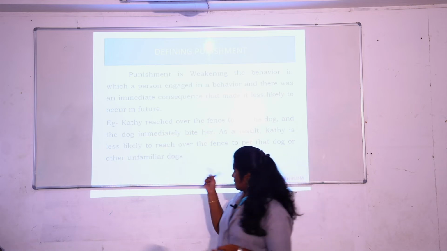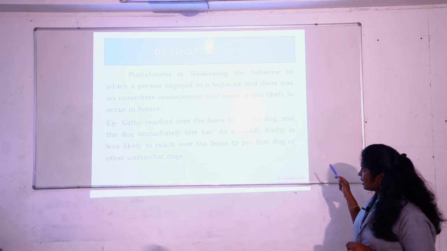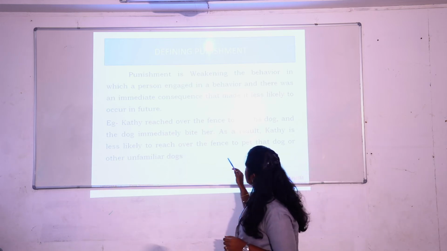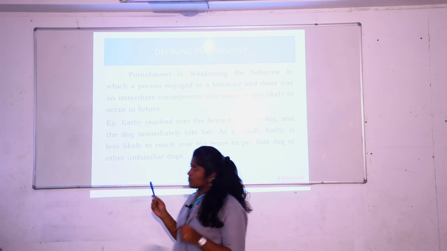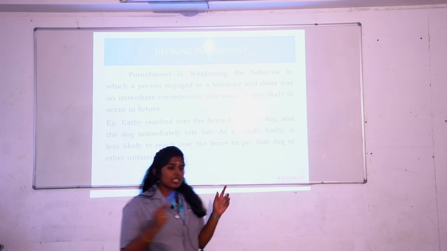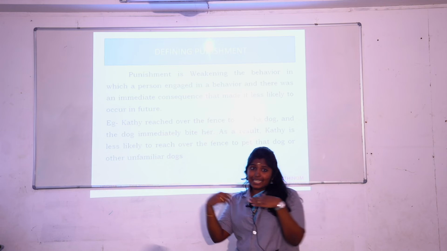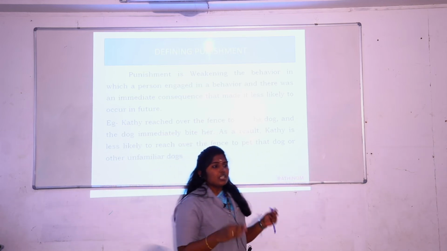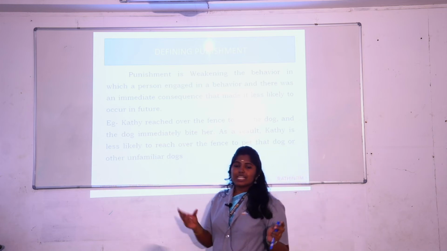For example, Kathy reached over the fence to pet the dog and the dog immediately bit her. As a result, Kathy is less likely to reach over the fence to pet the dog or other familiar dogs. So this is punishment. Another example for punishment: if you come late to the class and I punish you for that behavior, definitely in future you will not repeat that behavior, right? So that is punishment.